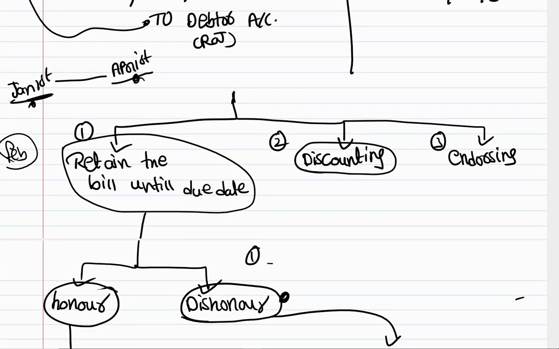So Sam can retain the bill until the due date, and it may either become honored or dishonored. The second option is discounting the bill and then endorsing the bill. Even in discounting the bill there is discounting bill honor, discounting bill dishonor, then endorsing bill honor, endorsing bill dishonor, which we're going to discuss in the next video. Thank you.